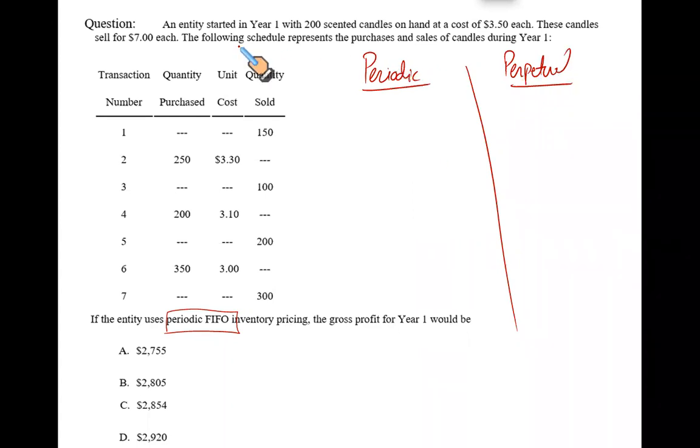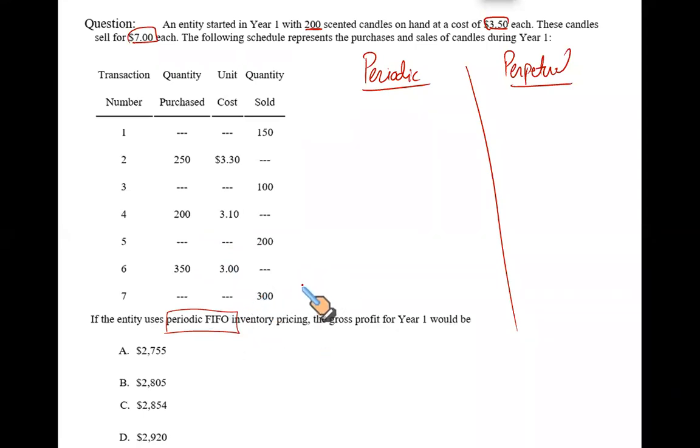Okay, here we go. First in, first out cost flow assumption. An entity started in year 1 with 200 scented candles on hand at a cost of 3.5. This is the opening stock at this price. These candles sell for 7 each. That's your selling price. The following schedule represents the purchases and sales of the candles during year 1. So this is the perpetual inventory card. You can see every transaction for sale and purchase is given separately. 150 units sold, 250 bought at this price. 100 sold, 200 bought, 200 sold, 350 bought, 300 sold, and then accordingly we will have closing stock.